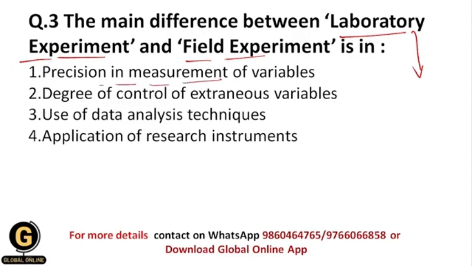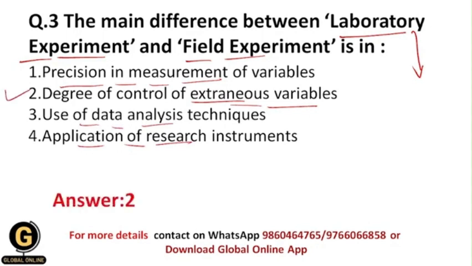Precision in measurement of variables, it means how precise the measurement of variables is. Then degree of control of extraneous variables, which I have told you in the explanation of this question. Use of data analysis techniques, then application of research instruments. So the correct answer for this is the second, as I have told you. The degree of control of extraneous variables is the main difference between laboratory experiment and field experiment, because precision in measurement of variables can be done in both experimental methods, and the precision won't change whether it is a laboratory experiment or a field experiment.